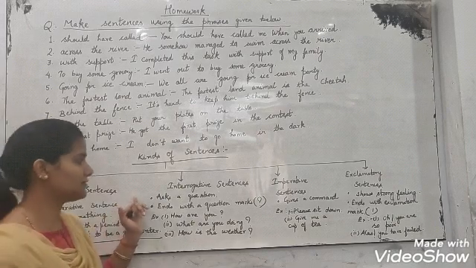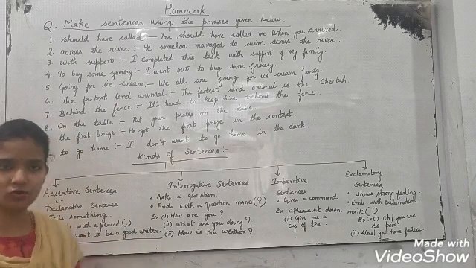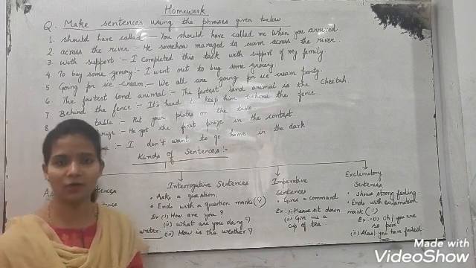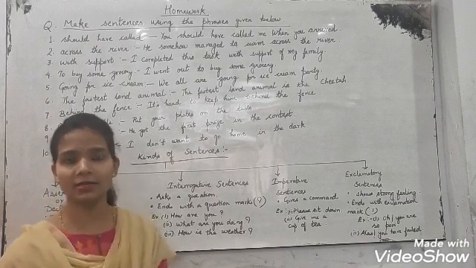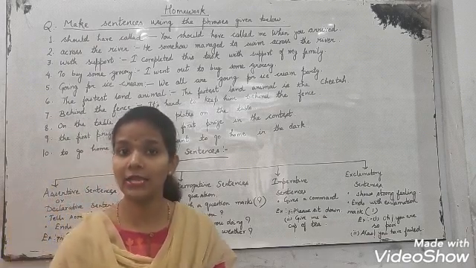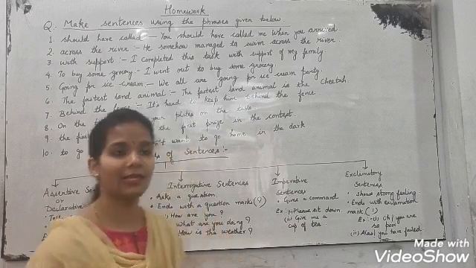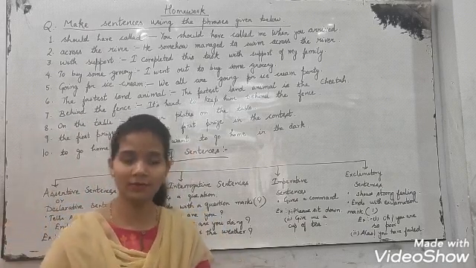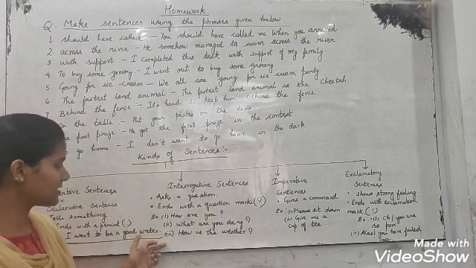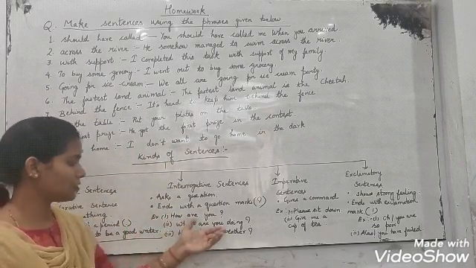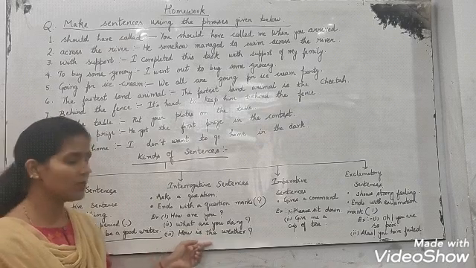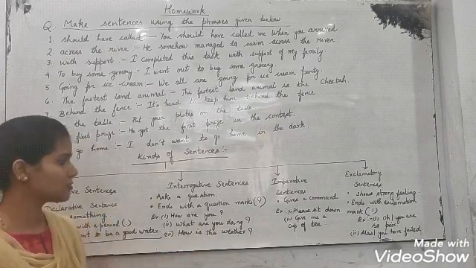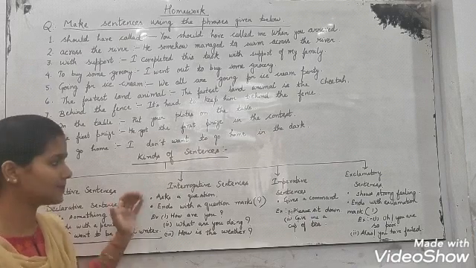Now moving to interrogative sentences. Here you will ask a question and it ends with a question mark. For example, when you ask someone a question, then it is an interrogative sentence. Like, what is your name? How are you? What is the weather? See, I have written a few examples. How are you? What are you doing? How is the weather? So here you are asking a question. So this is an interrogative sentence.